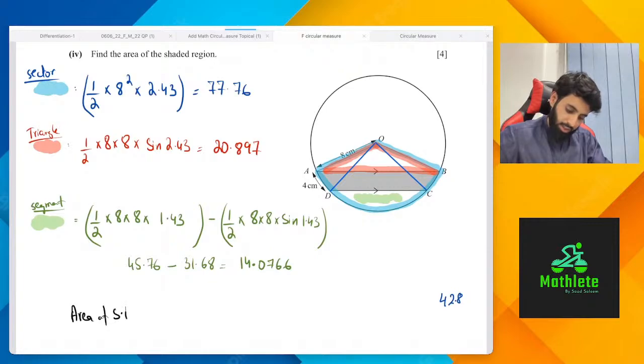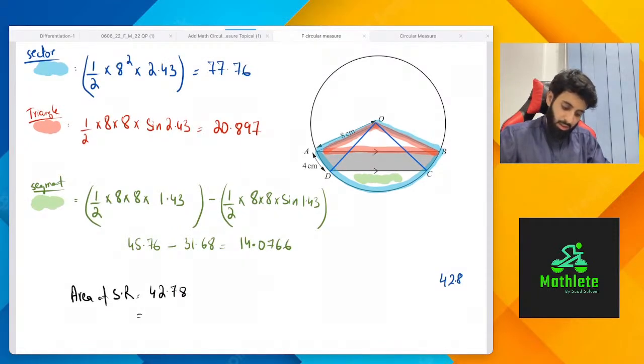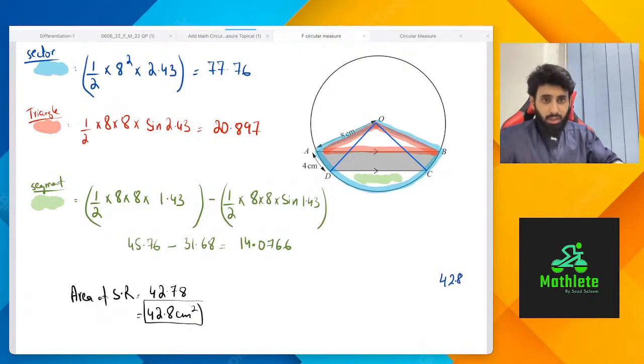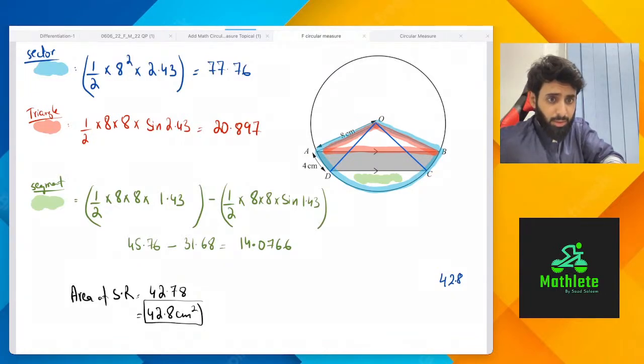So the area of the shaded region is equal to 77.76 minus 20.897 minus the answer. So we're looking at 42.78, so it's going to be 42.8 centimeters squared, and that's going to be your final answer. Now I will see what your queries are and answer them one by one. Make sure your calculator is in radian mode.